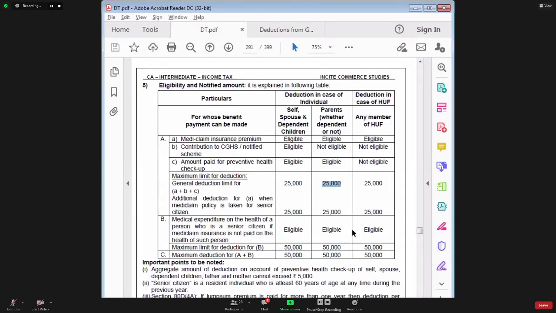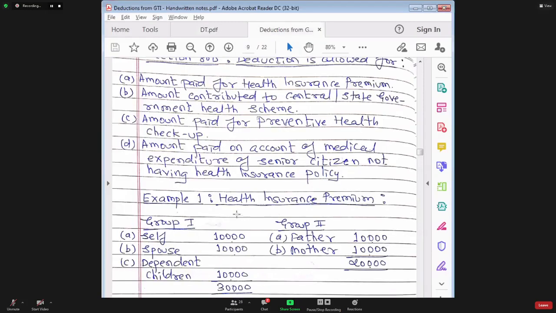You cannot apply this limit on an overall basis. You have to apply the limit group wise. So if you look at group 1, the health insurance premium paid is 30,000, but maximum deduction would be 25,000 in case of group 1. Look at group 2, actual premium paid is 20,000 and the limit is 25,000. Deduction will be allowed for whichever is lower amount.